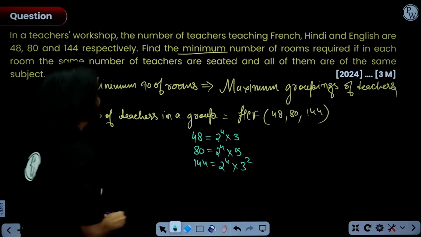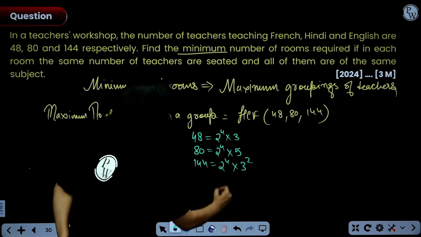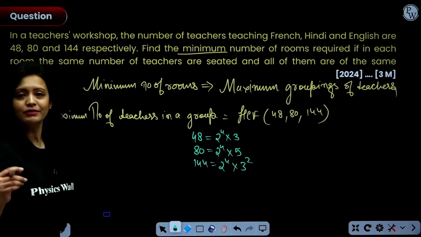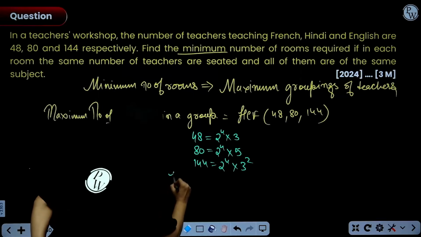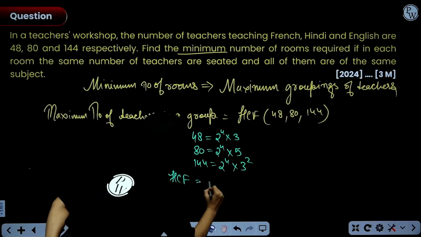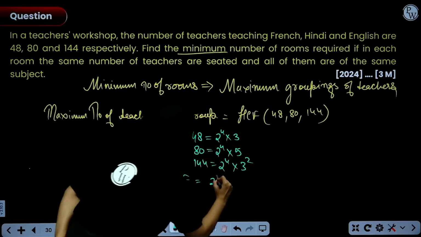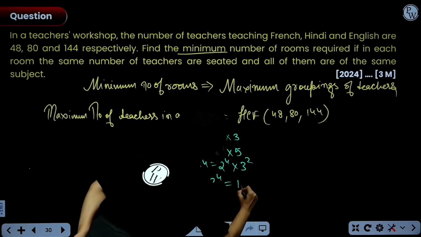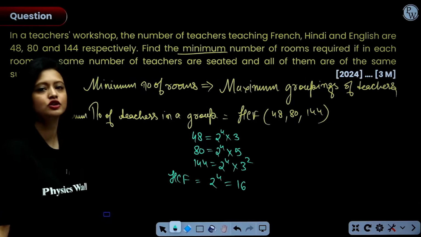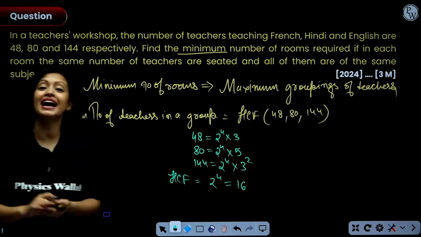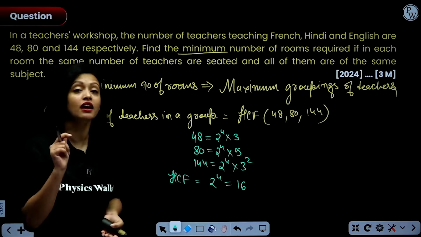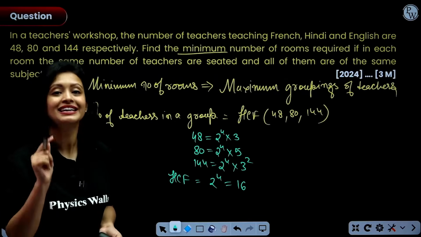Okay, chalo. So, now HCF would be what? So, you can see 2 is the only prime that is appearing in all the factorizations. So, in HCF, you'll only have 2 with the least power and the least power is 4. So, 16, everyone. That's it. So, 16. So, that means the maximum number of teachers in a group would be 16.